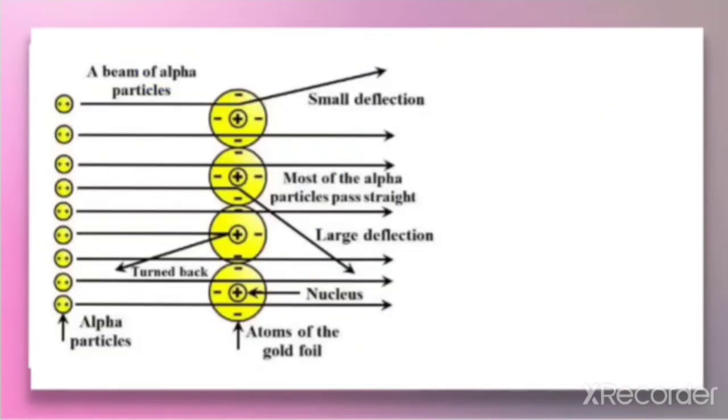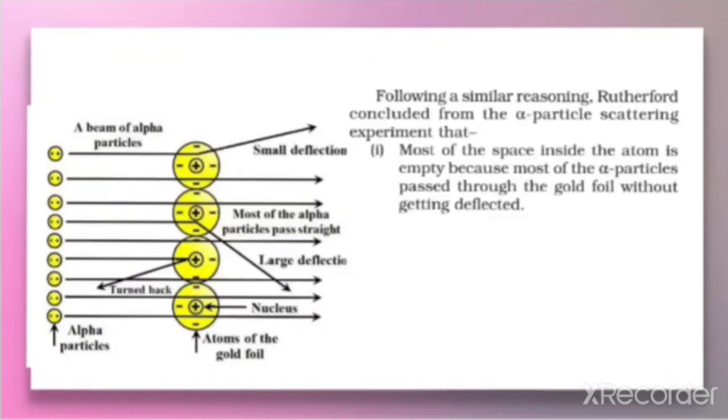On the basis of the observations he made during his experiment, he concluded that most of the space inside the atom is empty because most of the alpha particles pass through the gold foil without any deflection. That means most of the space inside the atom is empty.